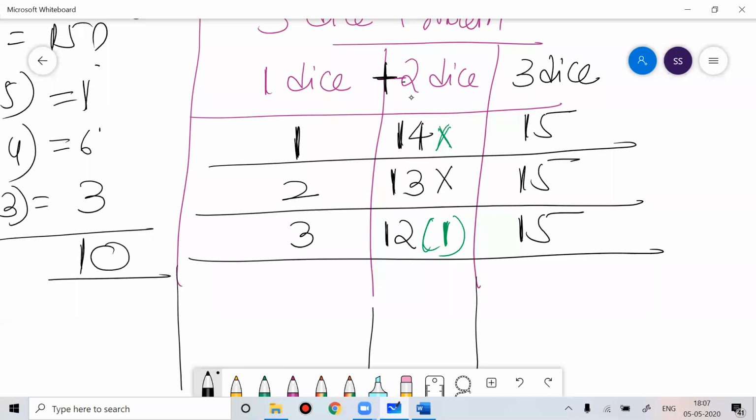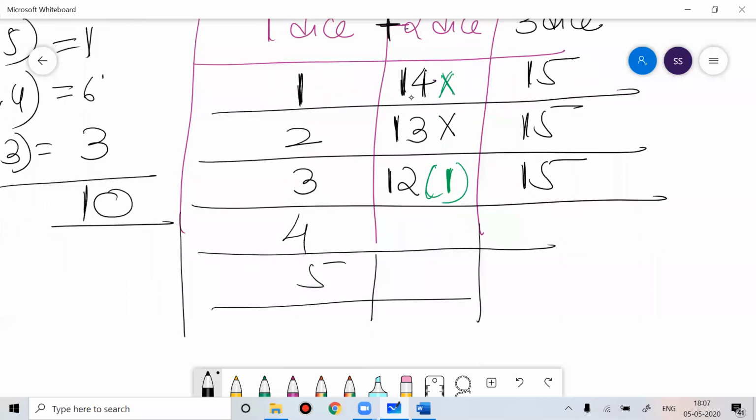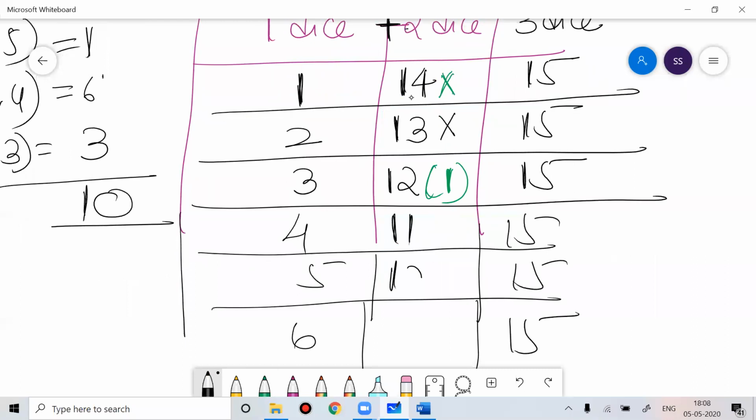Now if 1 dice gives 4, then 5, and then 6, every time you should get a sum of 15. Here you should get 11, here 10, here 9. How many ways is this possible? 11 is possible in 2 ways, 10 in 3 ways, and 9 in 4 ways. Then do the sum. The sum is 10. So the probability is 10 by 216.